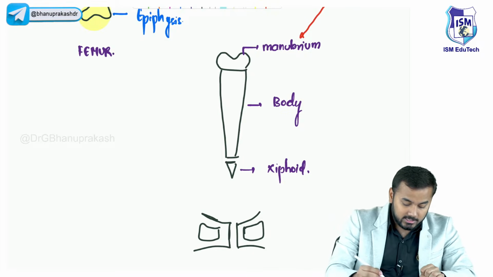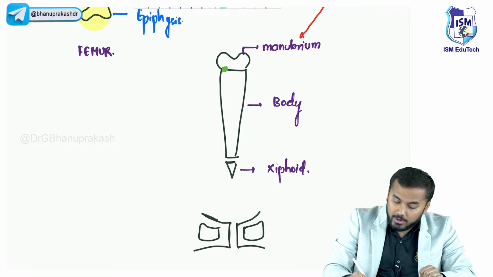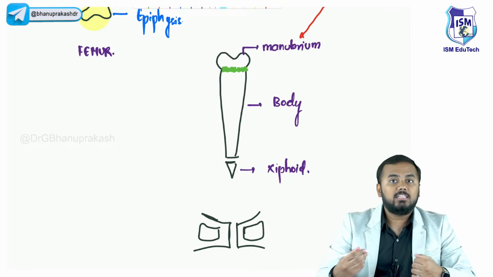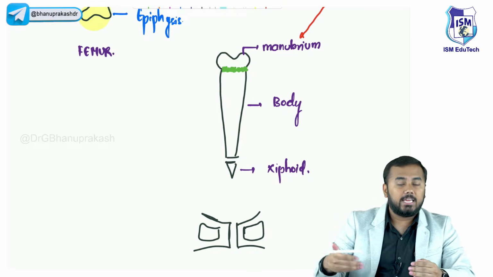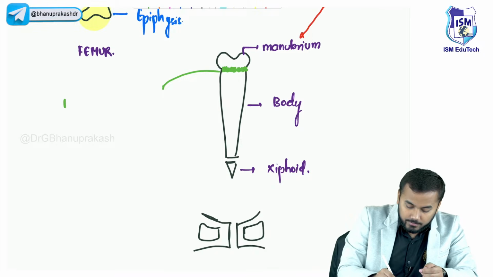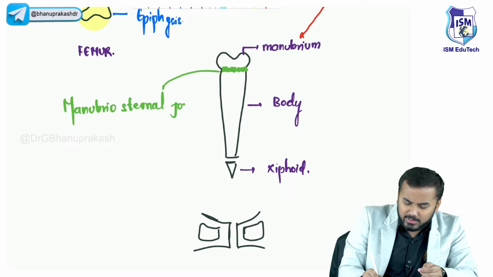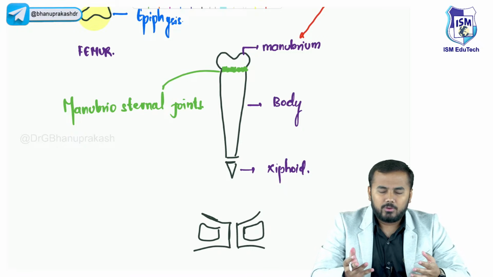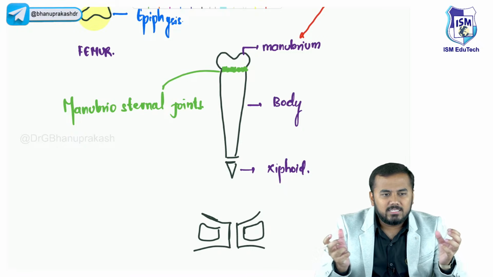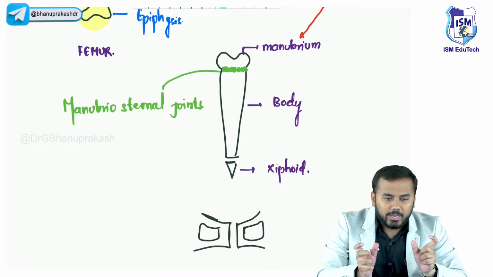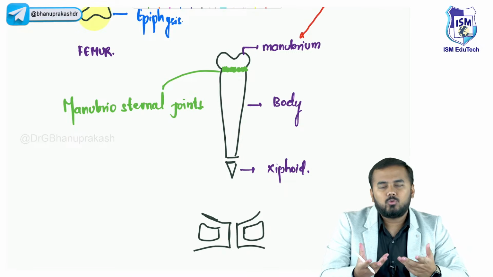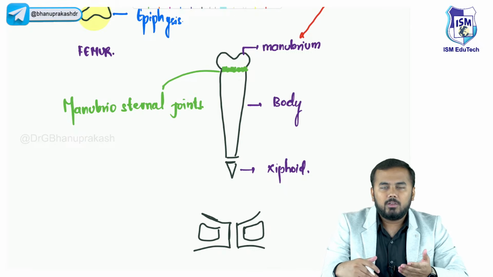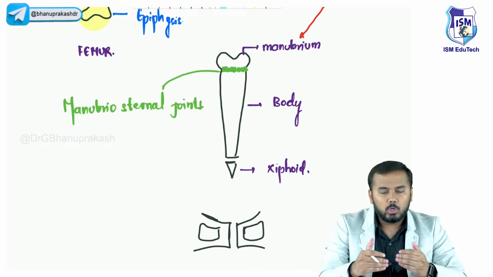So there is a joint between the manubrium and the sternum, and this joint is called the manubriosternal joint. Simple things, guys. So anatomy doesn't feel difficult. Anatomy is all about mixing two names, joining two names and spelling it out. That is what anatomy is. Manubrium, body of the sternum, together you call it the manubriosternal joint.